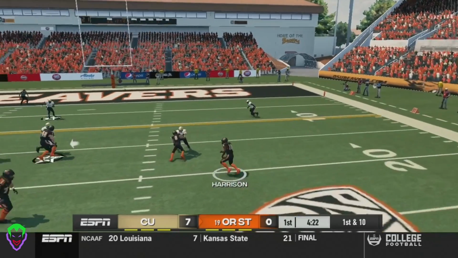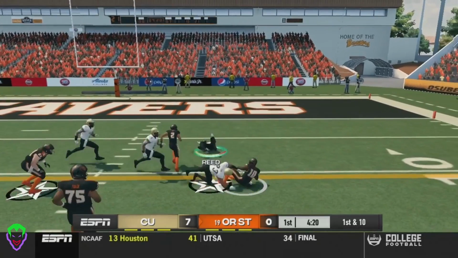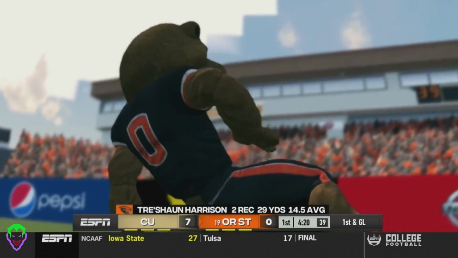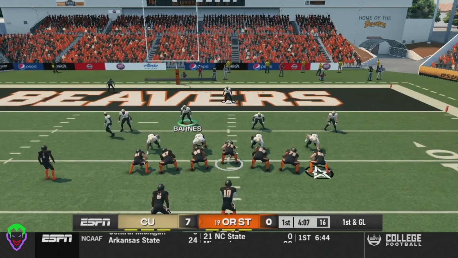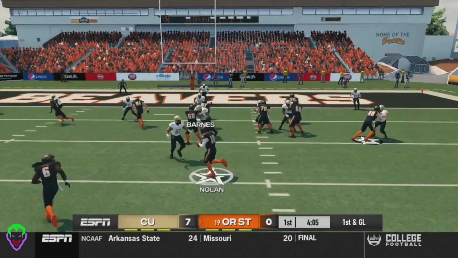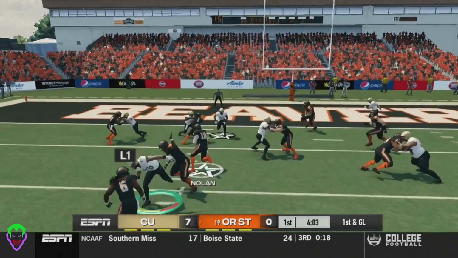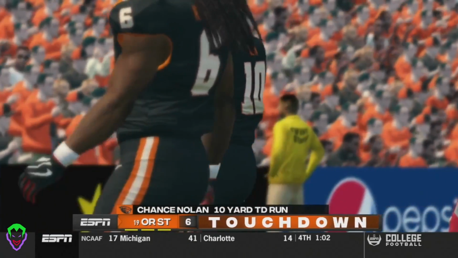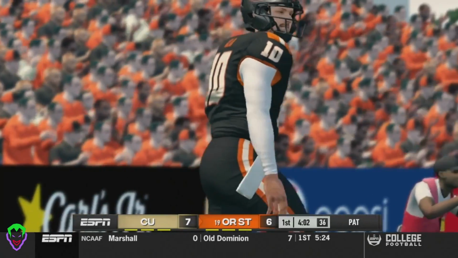Nolan throws a quick screen out to Harrison. Harrison hits a player for an 11-yard reception to get a 1st and goal for Oregon State. Nolan shakes off a tackler. Nolan keeps it himself and walks into the end zone. Chance Nolan 10-yard touchdown run. The Beavers go down the field and tie it up.